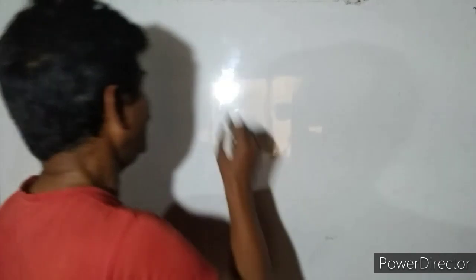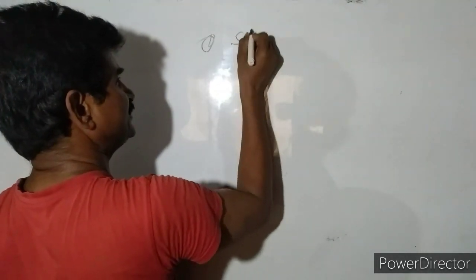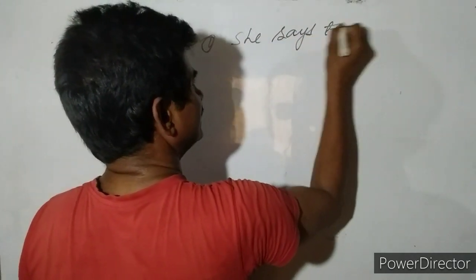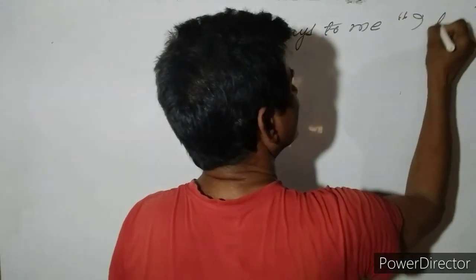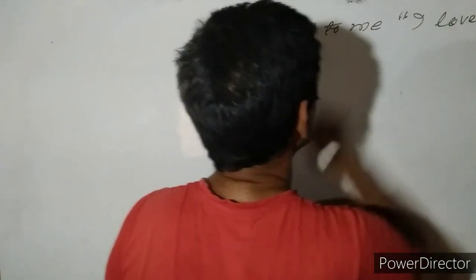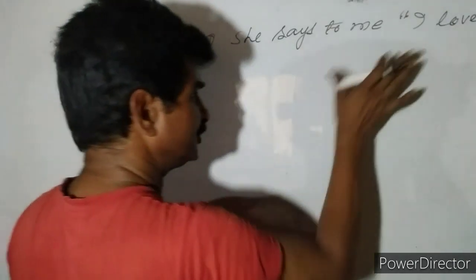Suppose I have given here a direct narration: she says to me, I love you. Hello students. Now I have given a narration.